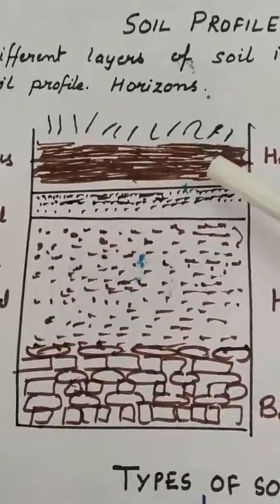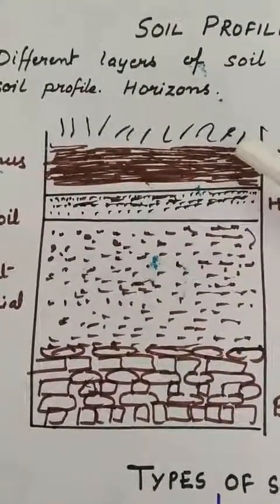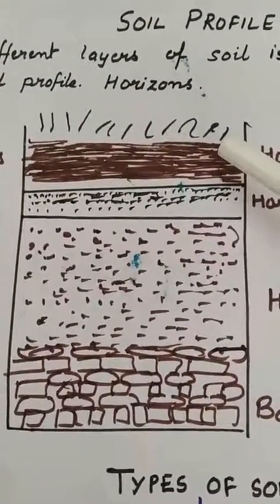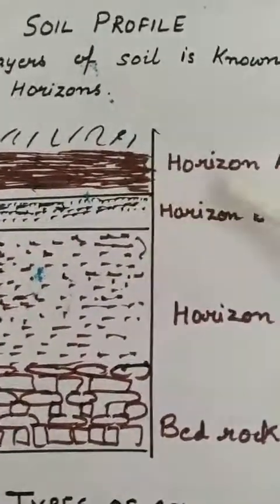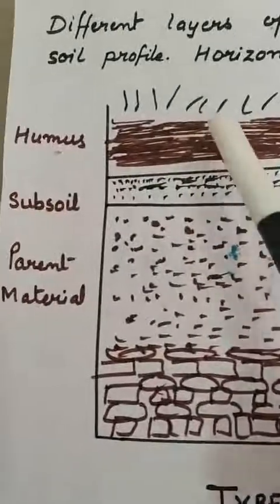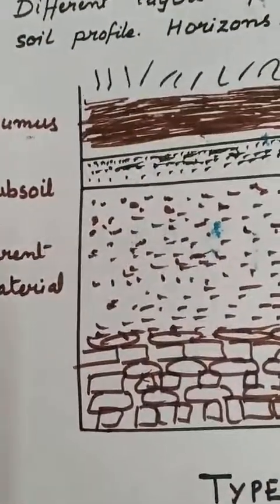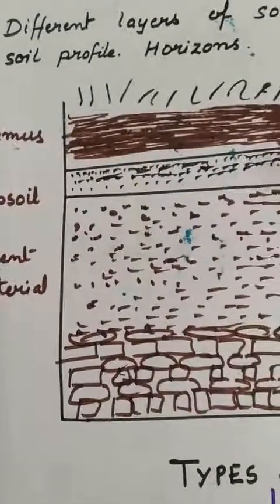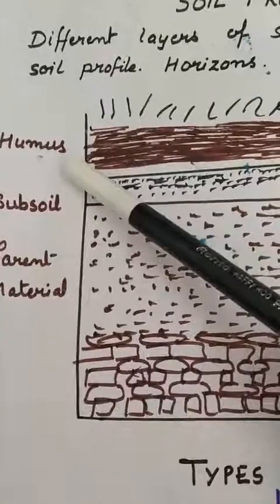This soil is most favorable for the growth of plants. Okay, so this is known as horizon A, and in this soil humus is also present.